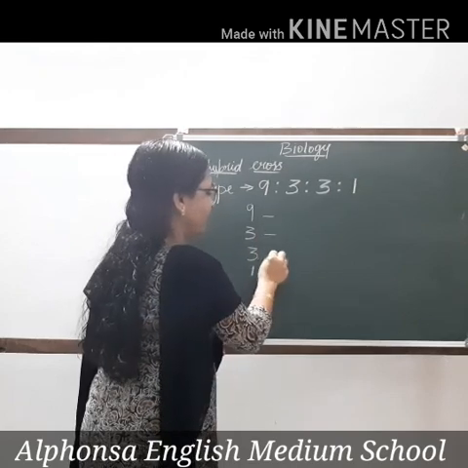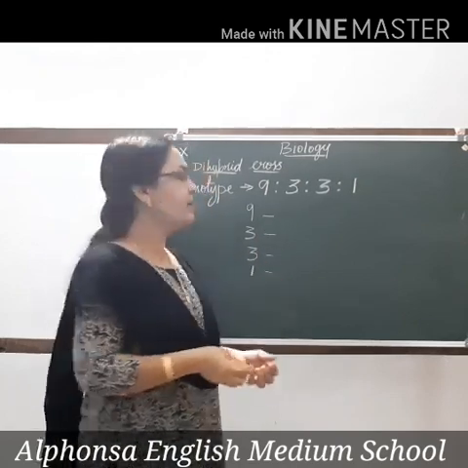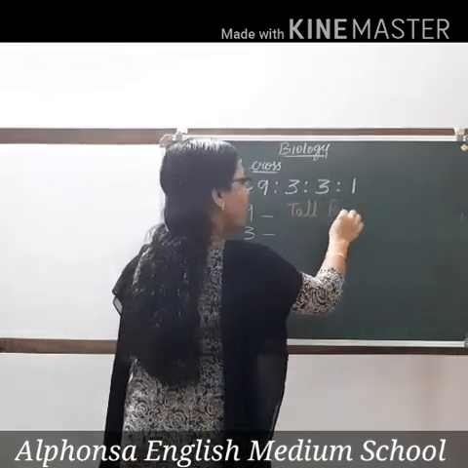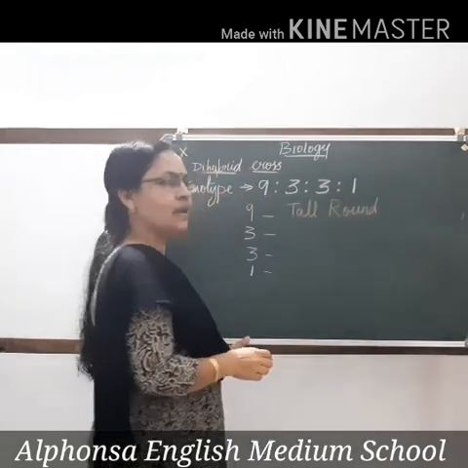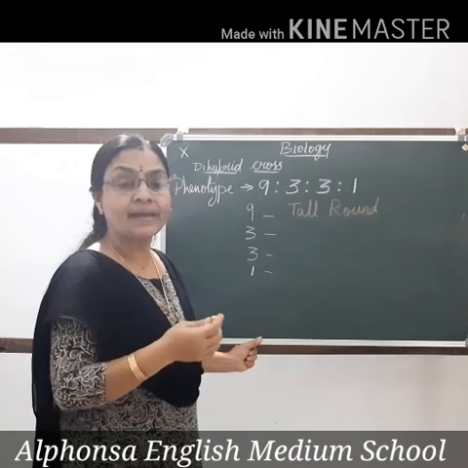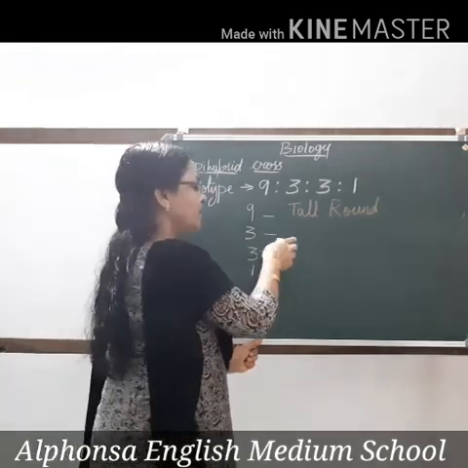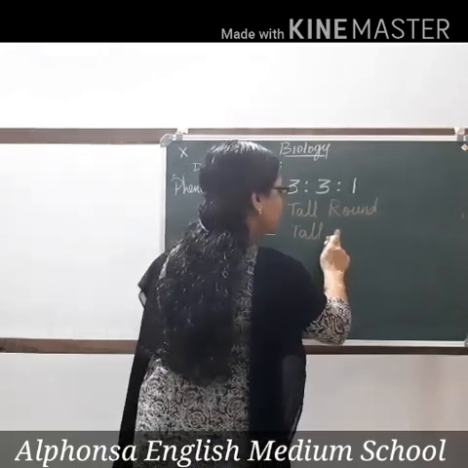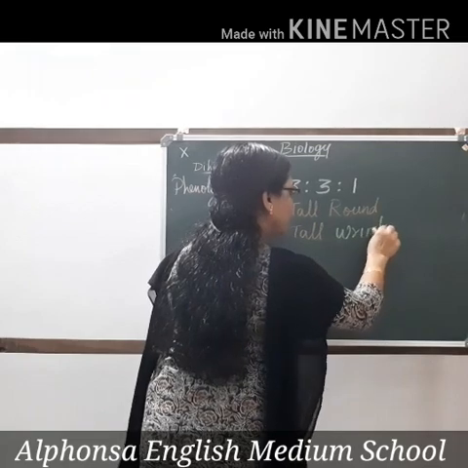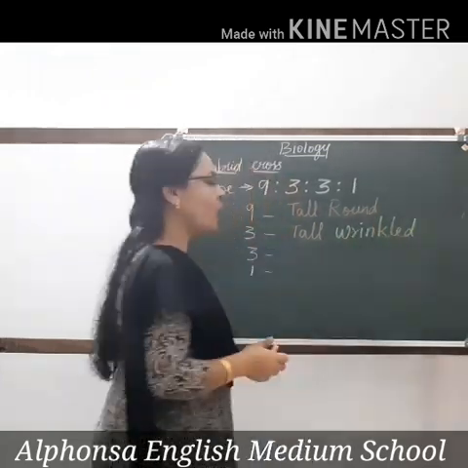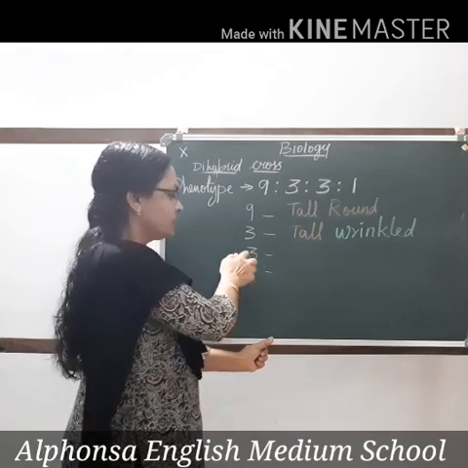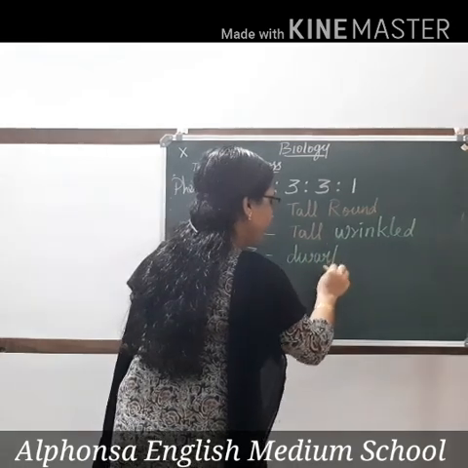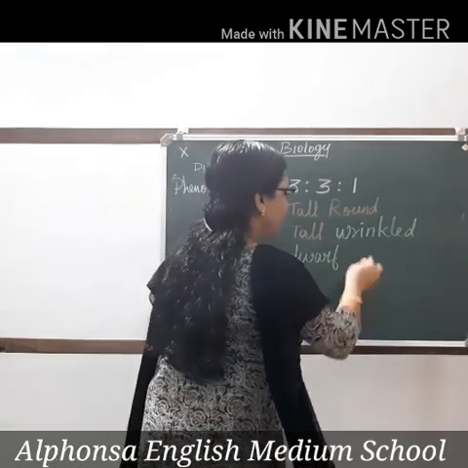Let us see what each number represents. 9 plants are tall plants with round seeds. 9 plants were produced which were tall plants having round seeds. 3 plants were tall plants having wrinkled seeds. 3 plants were dwarf plants having round seeds.